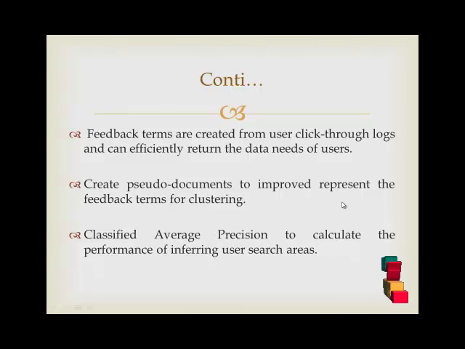In this process, the user analyzes the best result for calculation. The best analysis process calculates the S rank and R rank. In the calculation process, we calculate the classified average precision (CAP) to evaluate the performance of inferring user search goals. The CAP is nothing but calculating the average. S rank and R rank are merged into the total rank. The total rank is the rating for every link in our data set, so the user normally gets the best link and chooses it.